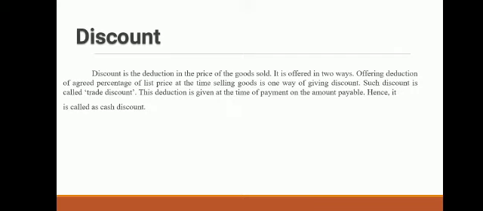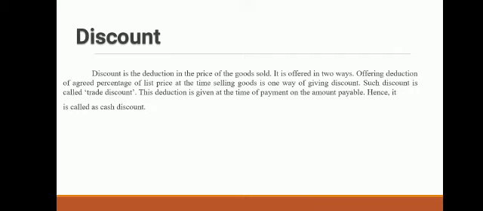Discount is of two types. Trade discount, which is cut from the basic price of the product, and second is the cash discount. Cash discount is given to those customers who make cash payment. This is the additional discount apart from trade discount. So there are two types of discount, but basically the meaning of discount is deduction in the price of goods sold.